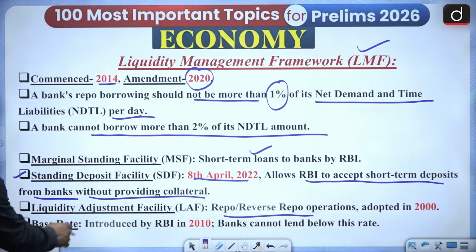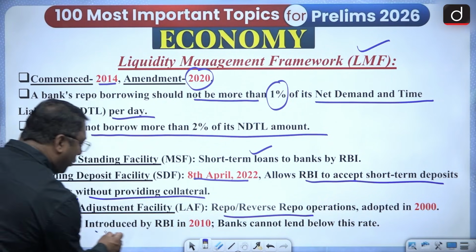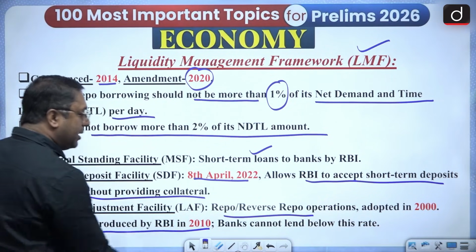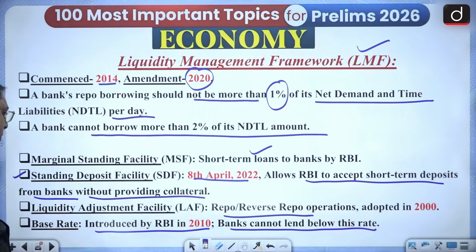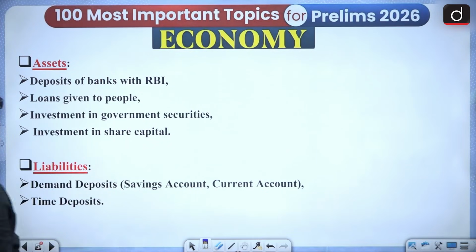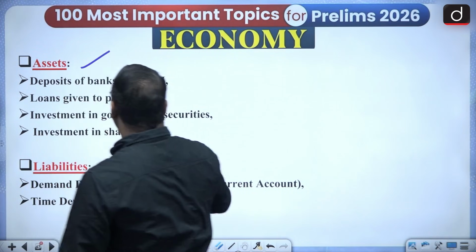And then the base rate, this is very important, introduced by RBI in 2010, that is the banks cannot lend below this rate. That is what the base rate is. Okay. And what are the assets with the bank?